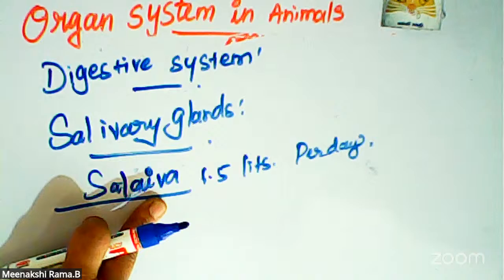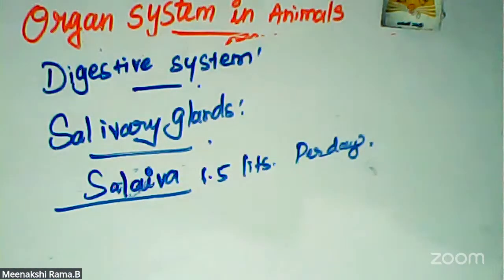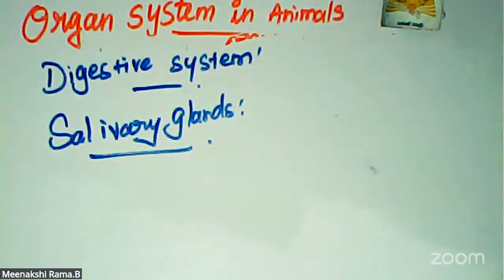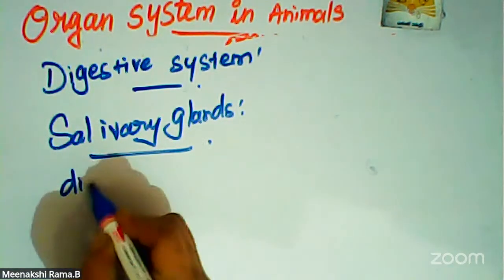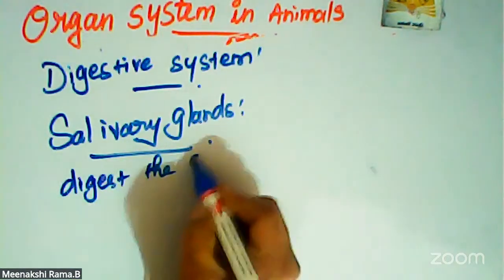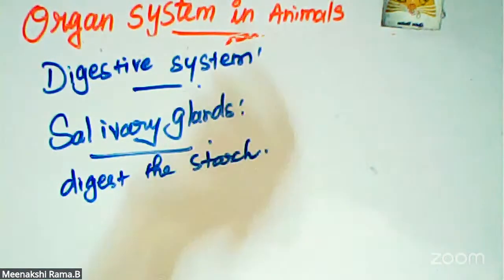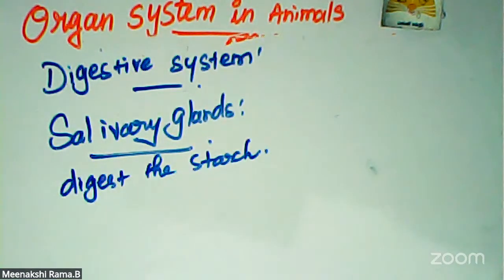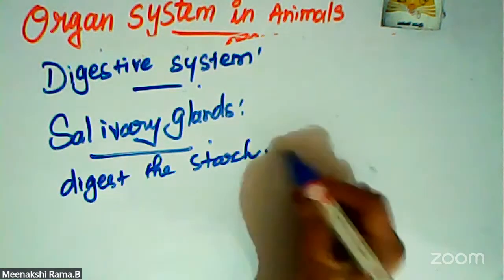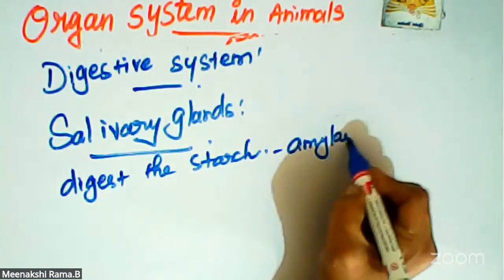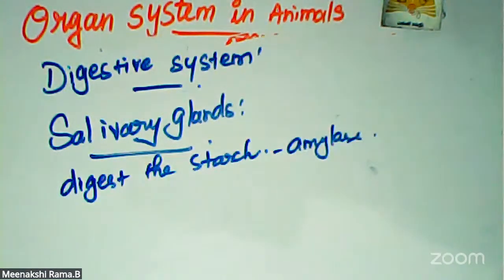What are the functions of saliva? Digestion starts by the action of the enzyme amylase. Saliva digests starch by the action of the enzyme amylase, which converts the starch into maltose. Saliva also contains an antibacterial enzyme, that is lysozyme.